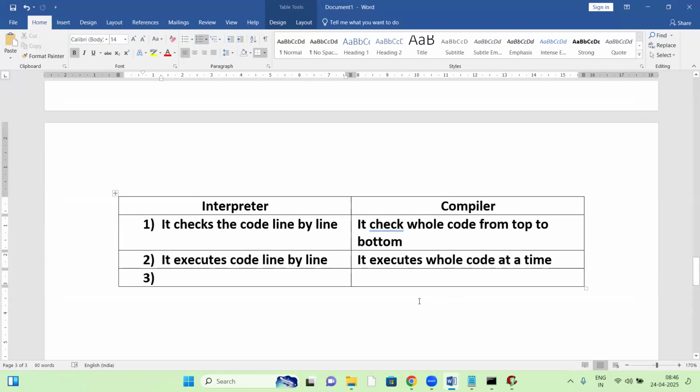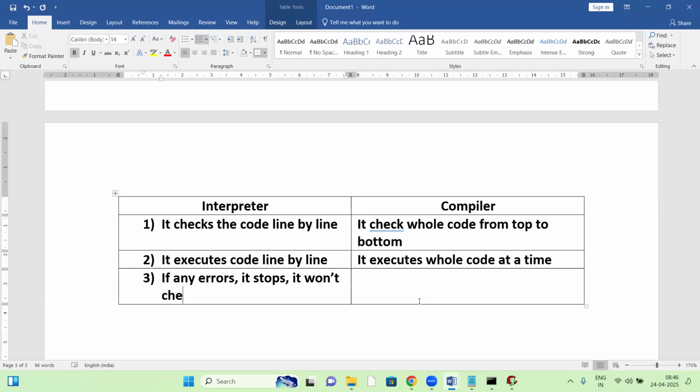Next, interpreter: if any error comes, it stops. It won't check the next lines, the next statements, right? Yes, compiler checks the whole code from top to bottom, right?